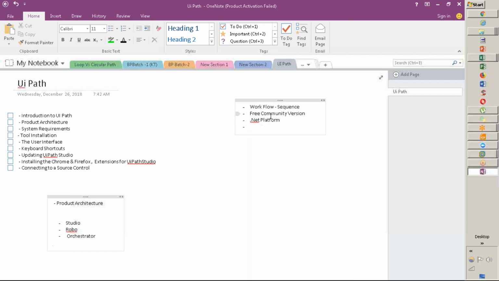What else can we add here? Workforce sequence, free community, .NET platform. Lower price, I can't quote right now on the price factor, but good demand that I can definitely highlight. Or market leader, we can say, of course. Okay, what else can we add?